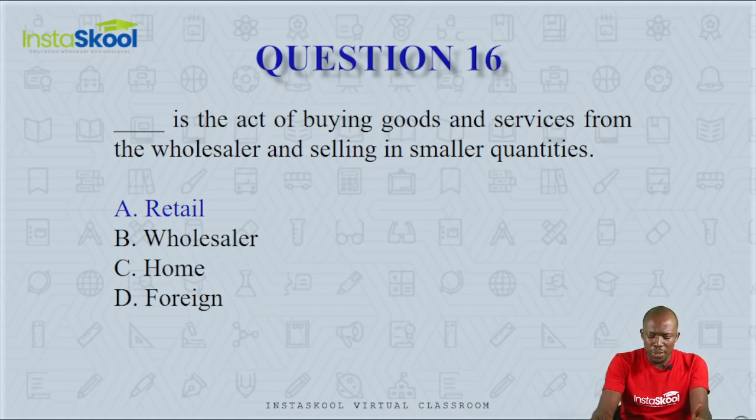Wholesaler is the person who buys in large quantity and sells in a reduced quantity to the retailer. But the act of buying from the wholesaler and selling in smaller quantities is called retail, and it is done by a retailer. So the correct answer is option A, retail.